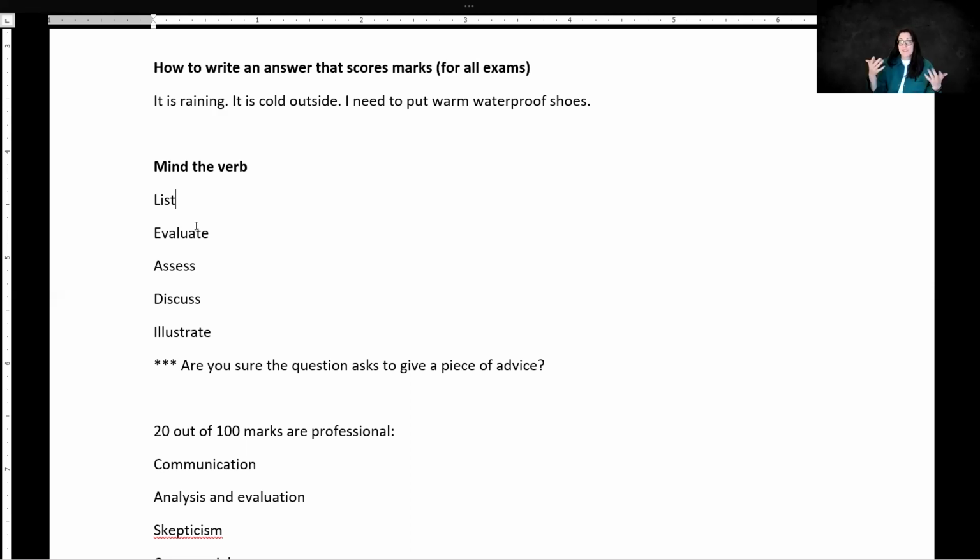If not, then something relevant to whatever is going on there. But it is very important to pay attention whether your question indeed asks you to give a piece of advice. Why? Because on a normal day in consulting business, there is a different price list for a client. If a client just wants to know the issues, that's going to be one price.